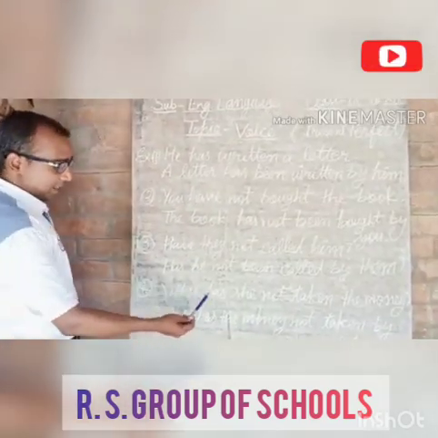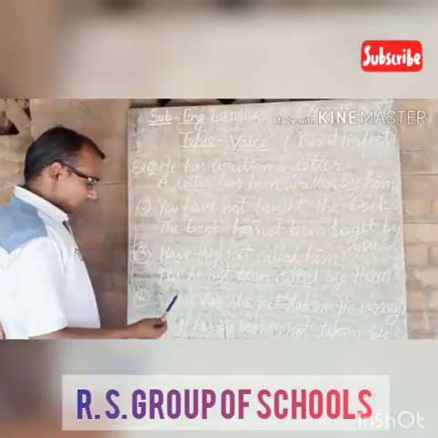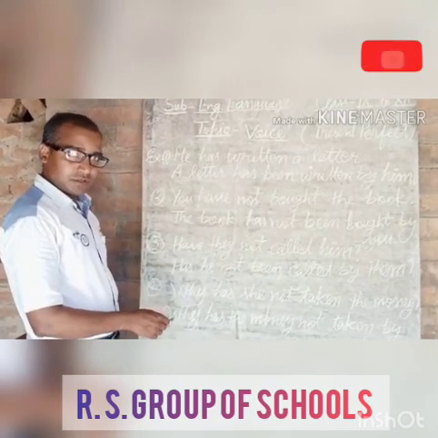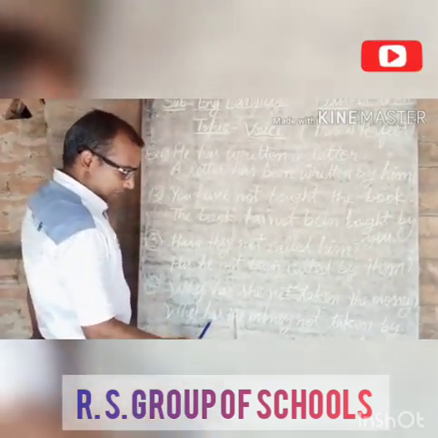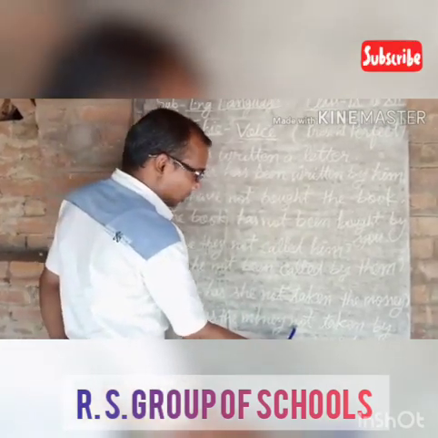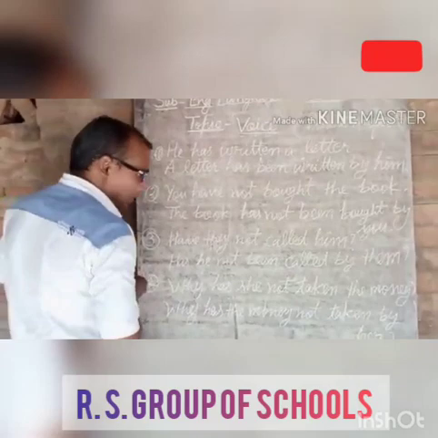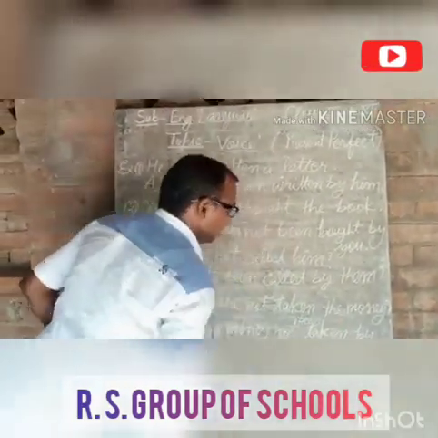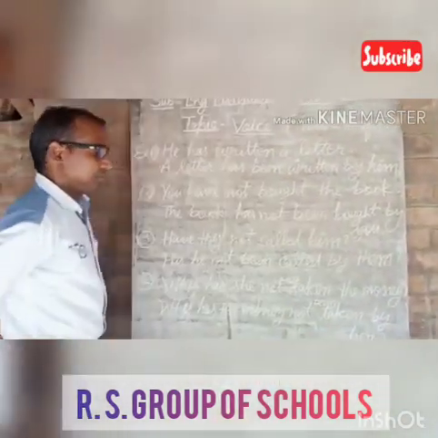Next is, why has she not taken the money? So why, question word will be here, the same question word in the passive sentence, why, and has the money not been, sorry, been should be there, been taken by her. Thank you.